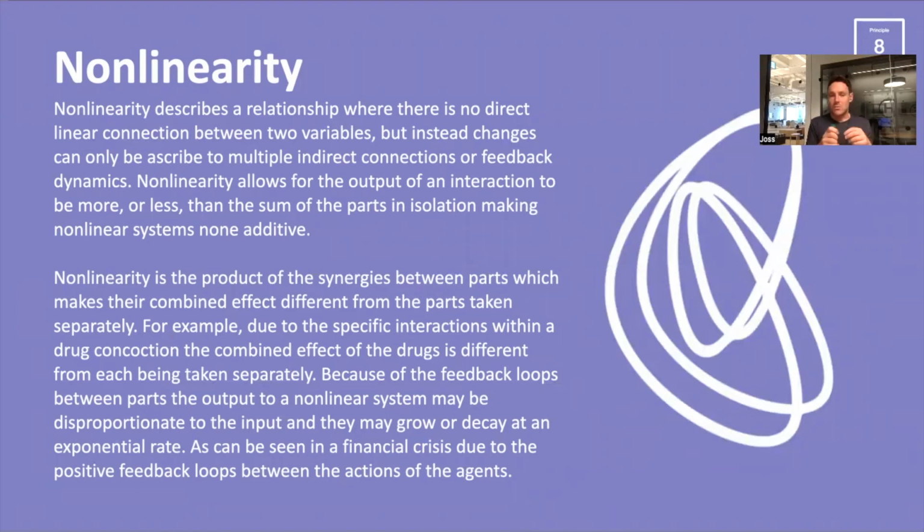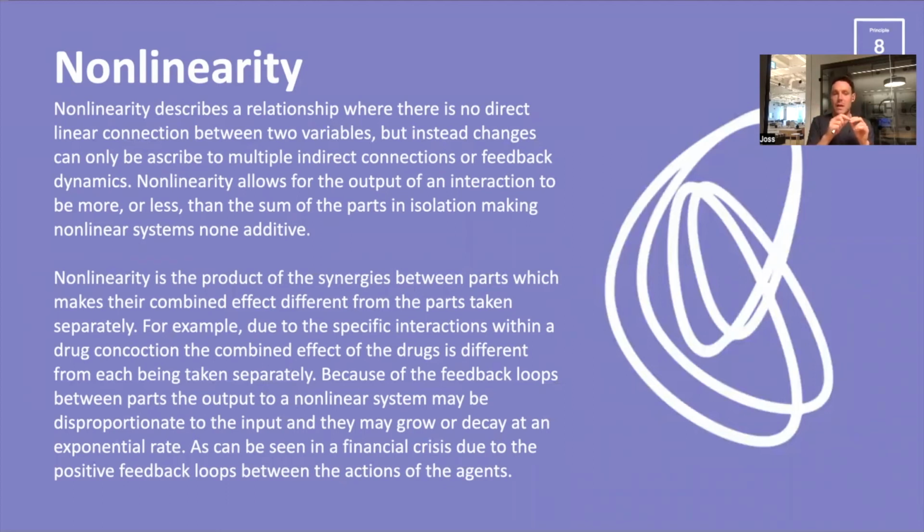In a financial crisis, you might have just one small bank collapse, but that could actually have significant systemic, massive outputs, because there could be these feedback loops in the system.